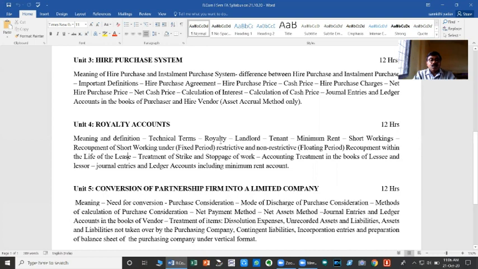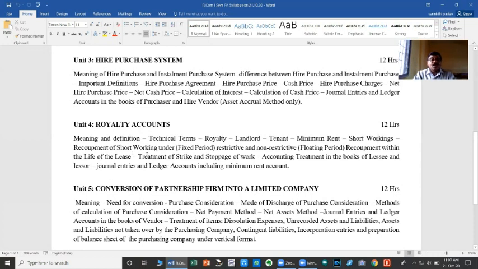So here, what do you mean by landlord? What do you mean by royalty? Nothing but a rent. Landlord, owner of the right. Tenant, user of the right. Minimum rent, the minimum amount that is payable by the tenant to the landlord. And then short working. What is short working? A lower amount or lower quantity of work carried on by the tenant compared to the minimum rent payable thereon. We will see how they are effective practically in the study.